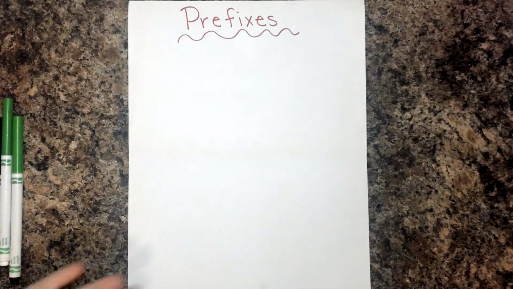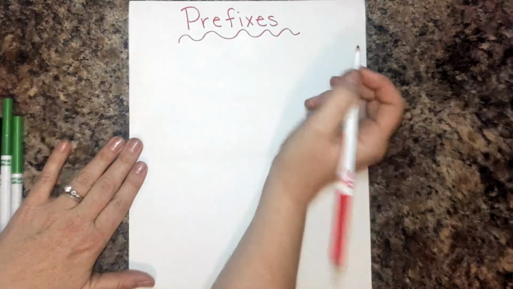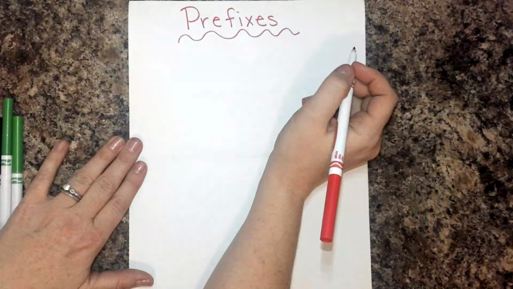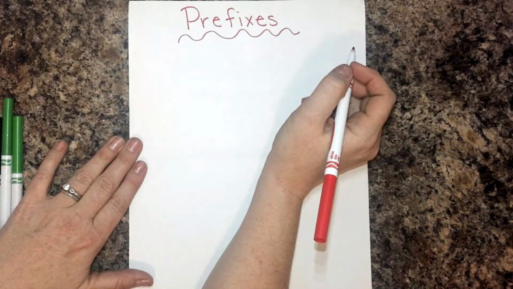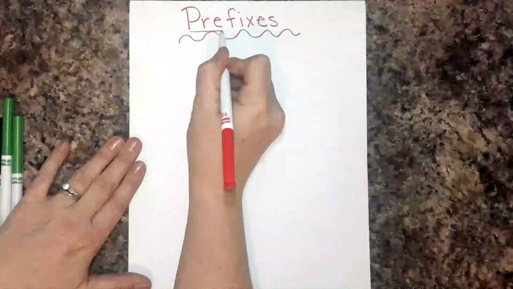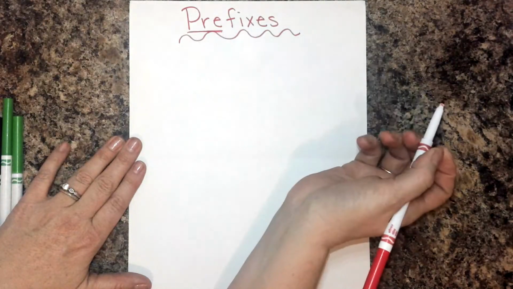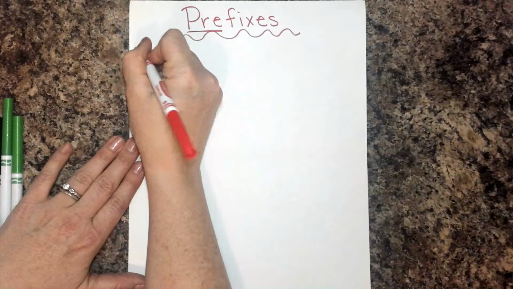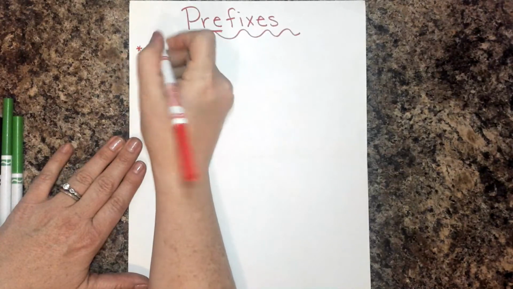Okay guys, so today we're going to talk about prefixes. So we've got prefixes and suffixes. Right now we're just going to worry about the prefix. When you think about this, you want to think about the word pre. Pre means before.